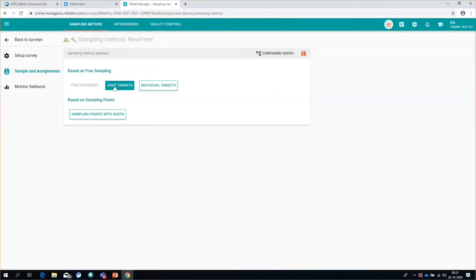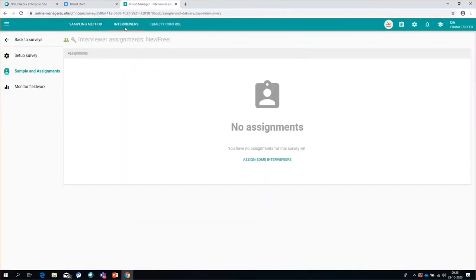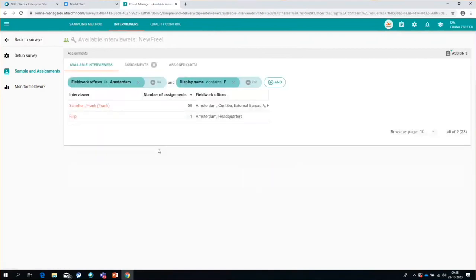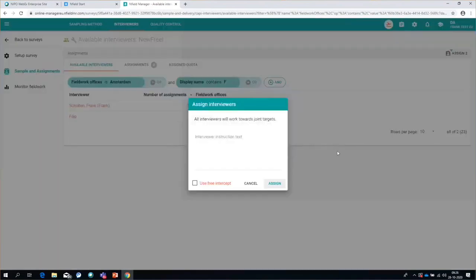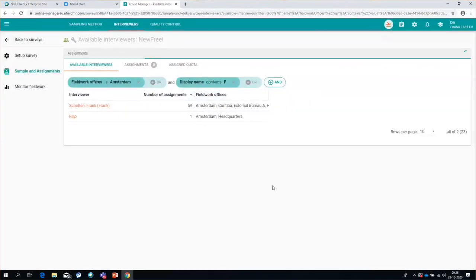So I will make a joint targets. I can immediately go to save because I already have that quota frame. And that's it. Go to interviewers. And I can do my joint targets interviewer and joint assignments here, which still knows the latest filter I used. So that's nice. And I can immediately say assign these 2. The only difference here, I don't have to type in the target number because they're all working towards the same target. I could still decide to assign these 2 as free intercept, and will not do that. I will assign them to the joint target.